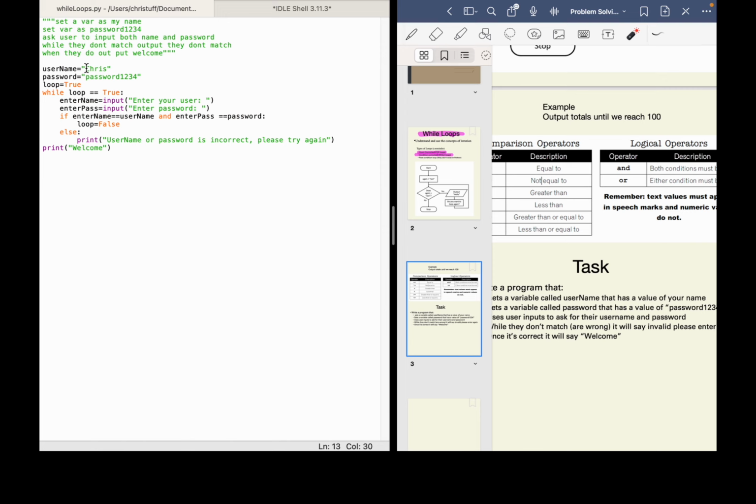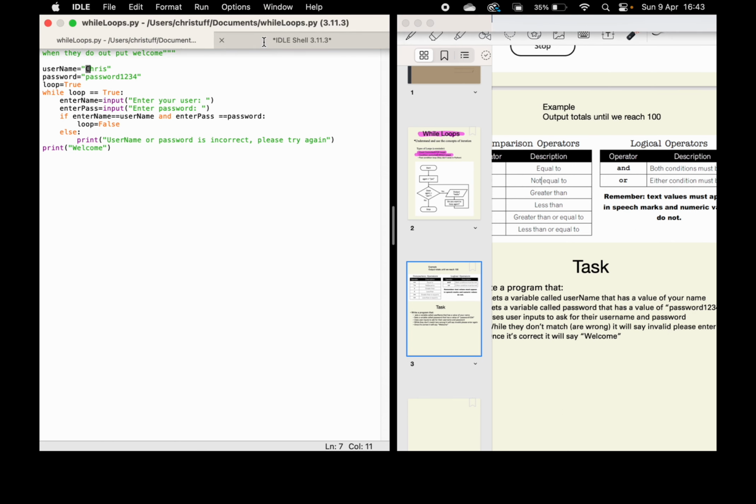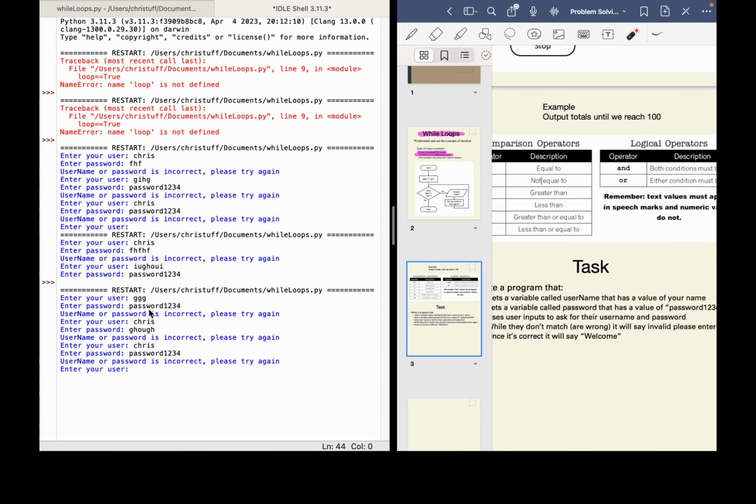You can see here, all this time when I've been doing that, it's because I put Chris with a capital C here, and my code has Chris with a small c. So let's try that again. Chris with a capital C, and the password 1234, and there you can see welcome.